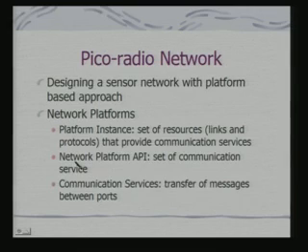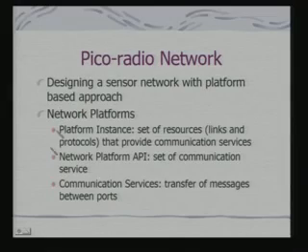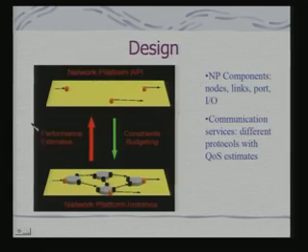You have to have a network platform API for providing a set of communication services, and the set of communication services is the mechanisms to be used to transfer messages between ports, because these are the elements which have to be used to characterize your network platform. So, your network platform talks about a variety of possible instances of the resources that we will be using.